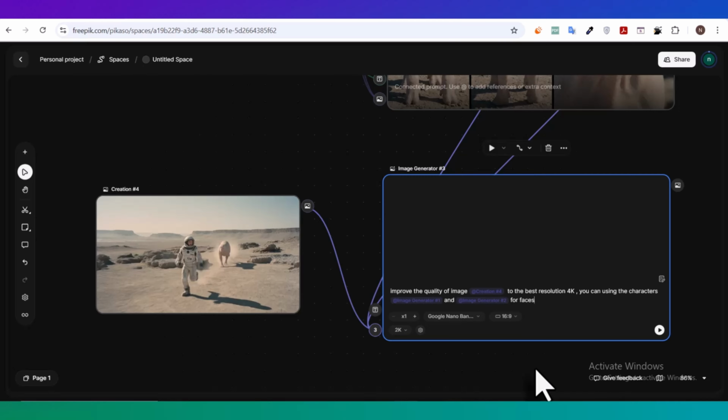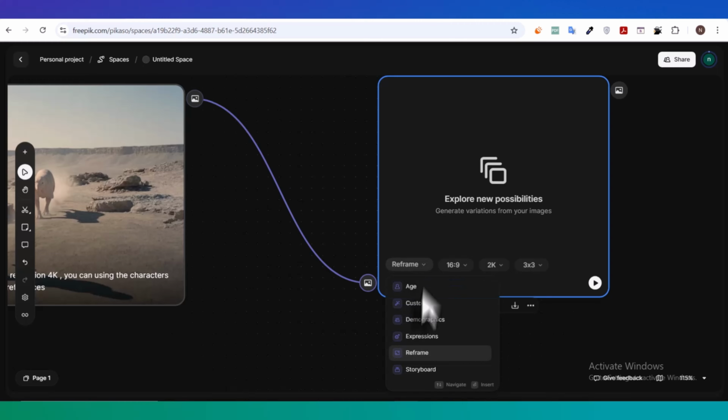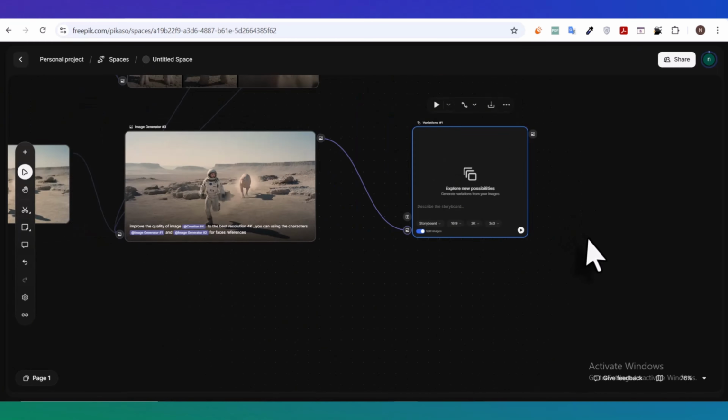And this is where the workflow gets really powerful, because that final frame now becomes the beginning of the story we're about to continue. Now, what's the real value of this first frame? This is where things start getting really interesting. From this frame, we're going to use a very powerful node called Variations. Inside the settings of that node, choose the storyboard option.